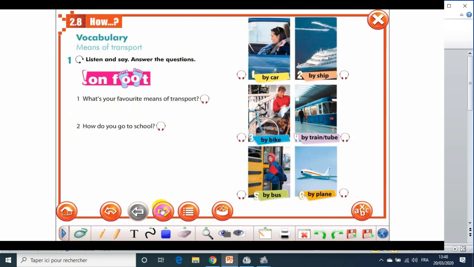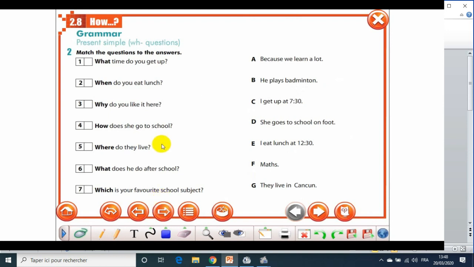Now let's move to something else, that is WH questions, or present simple using WH questions. You see WH questions start with a WH: what, when, why, how, where, which. Each one we use to ask for specific answers.